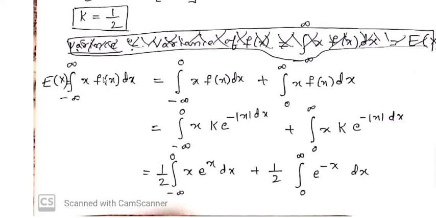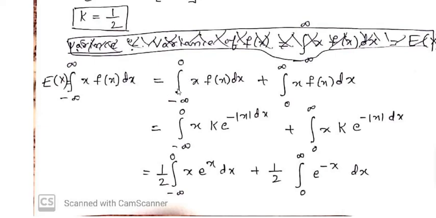This is also called the mean. Okay, E of x means it is the mean. E of x square, it is standard deviation. E of x is the mean, and E of x square means it is standard deviation. Okay, now the integral within limits minus infinity to infinity of x into f of x dx.